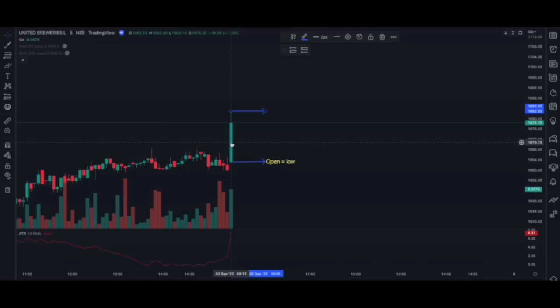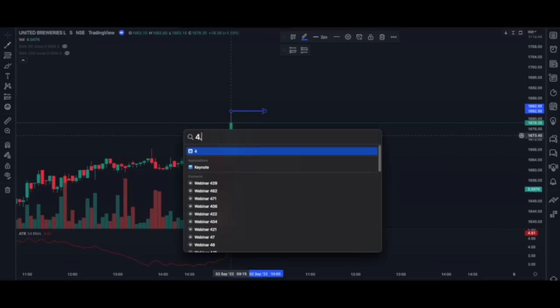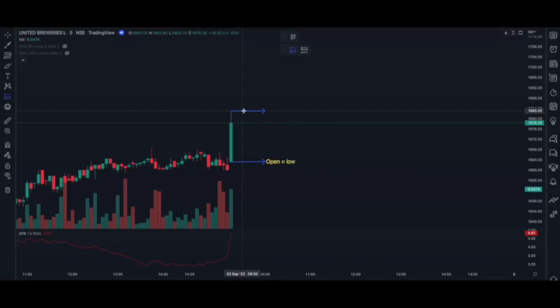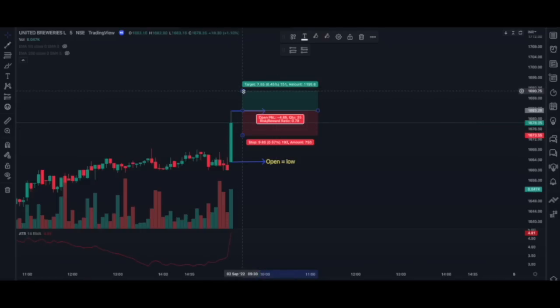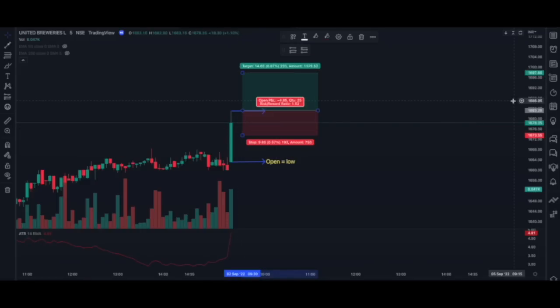The ATR level of this candle is 4.81. So 4.81 multiplied by 2 is 9.62. So let's mark our stop loss and target. Our stop loss is 9.62 and the target is 1:1.5. Now let's see how the market moved. Our entry got triggered.